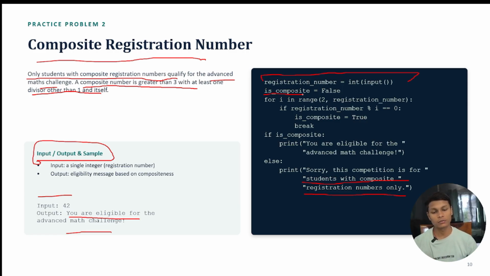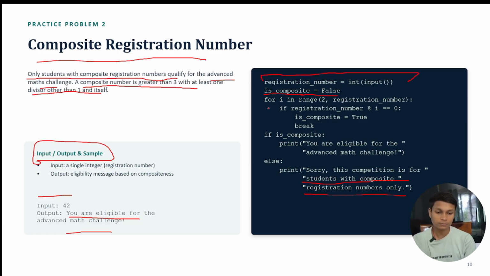Is composite is false here, because the first time, if you want to change something, like if this condition was correct, make it true, make it false. So if you want to use this type of thing, make sure that at the very first time you take it as a false condition. Always take the condition as false at the very first time.